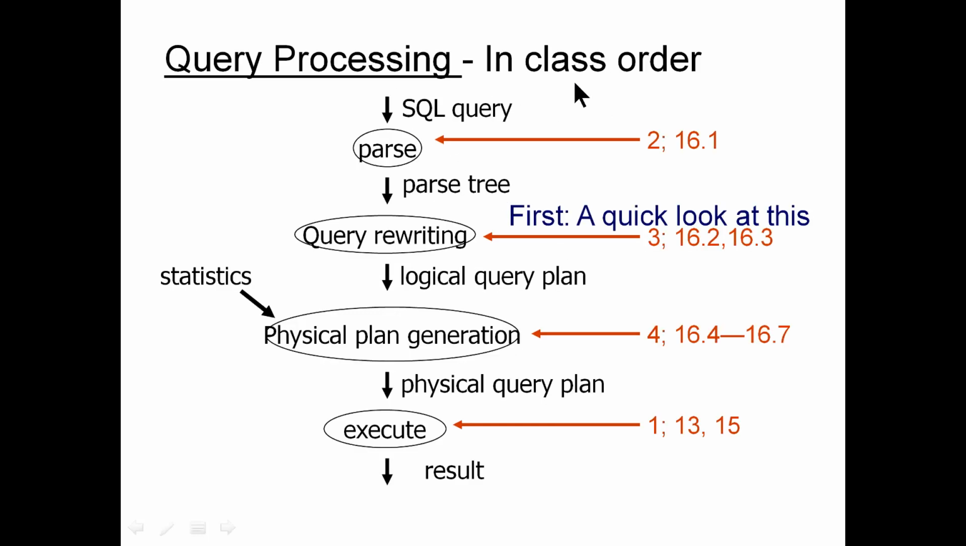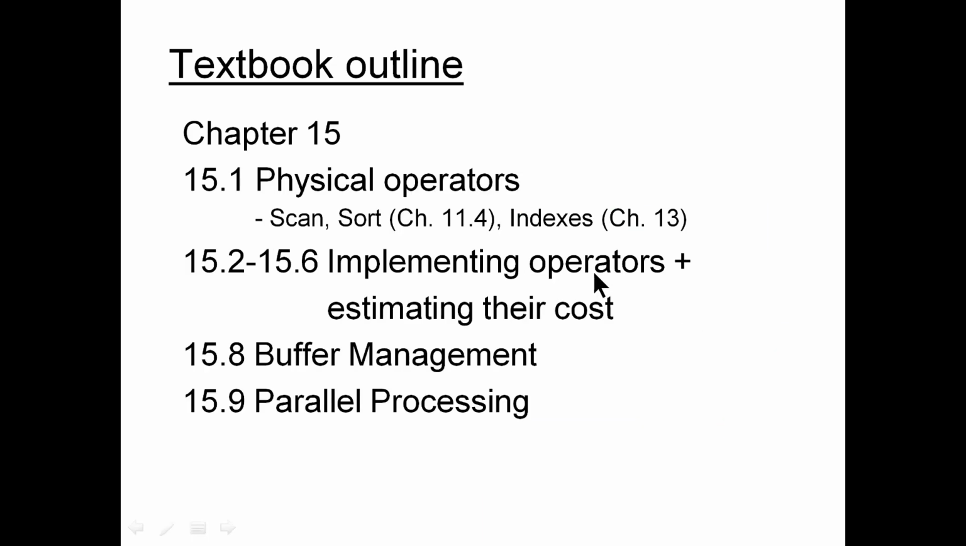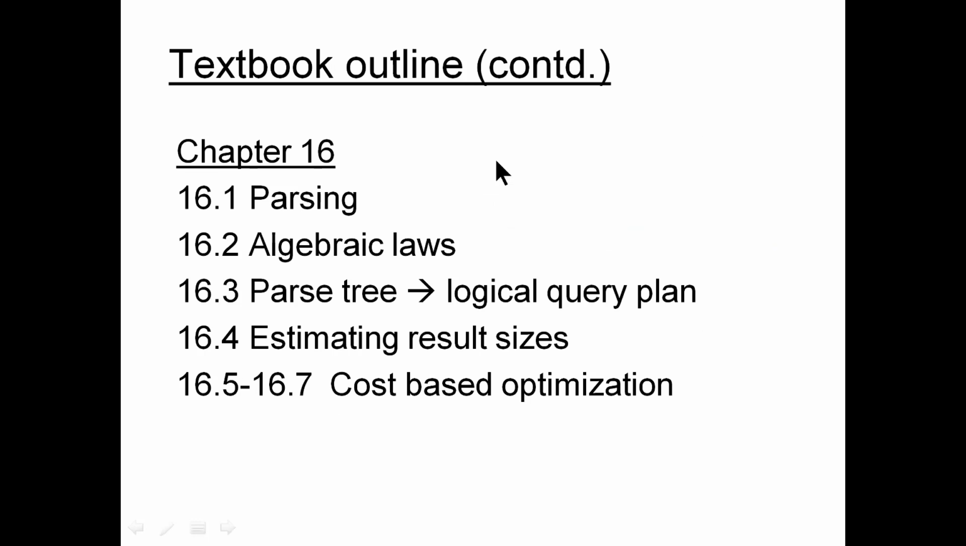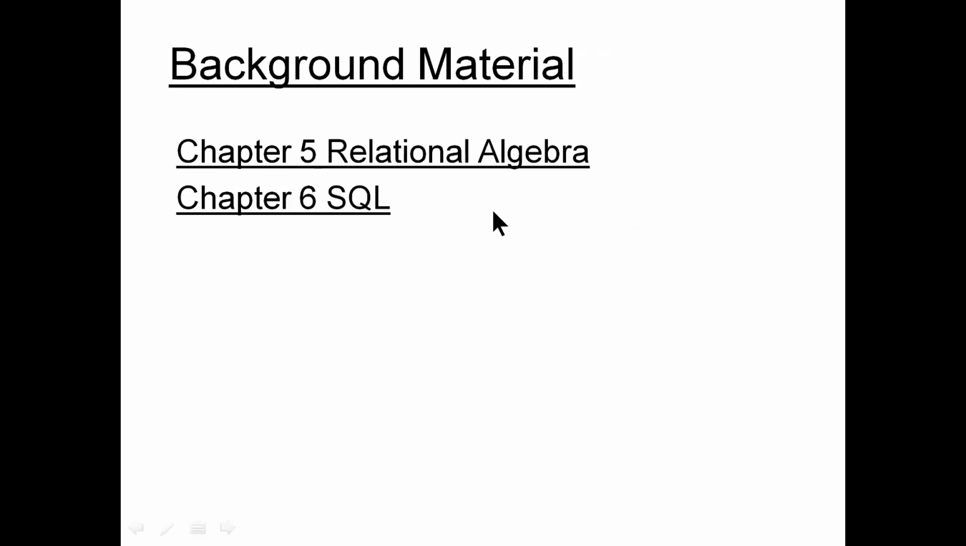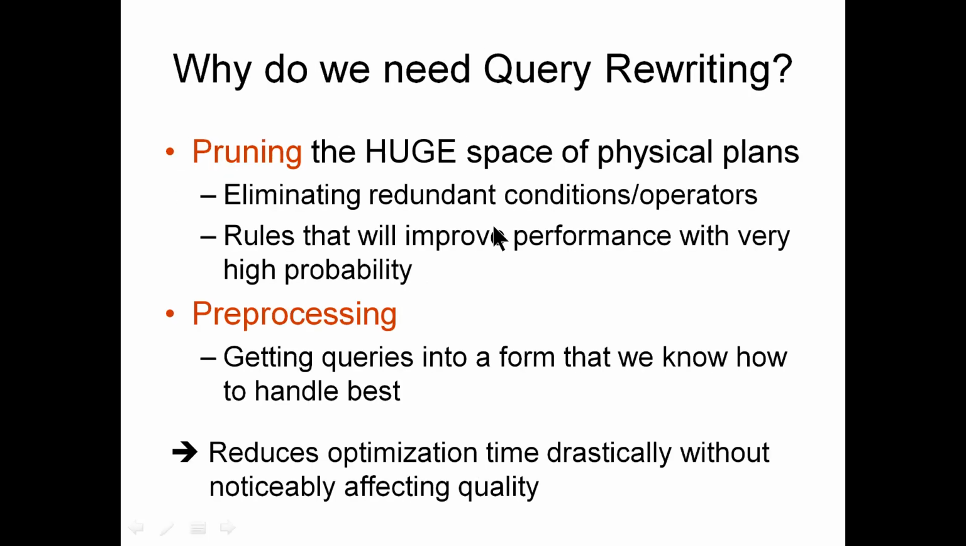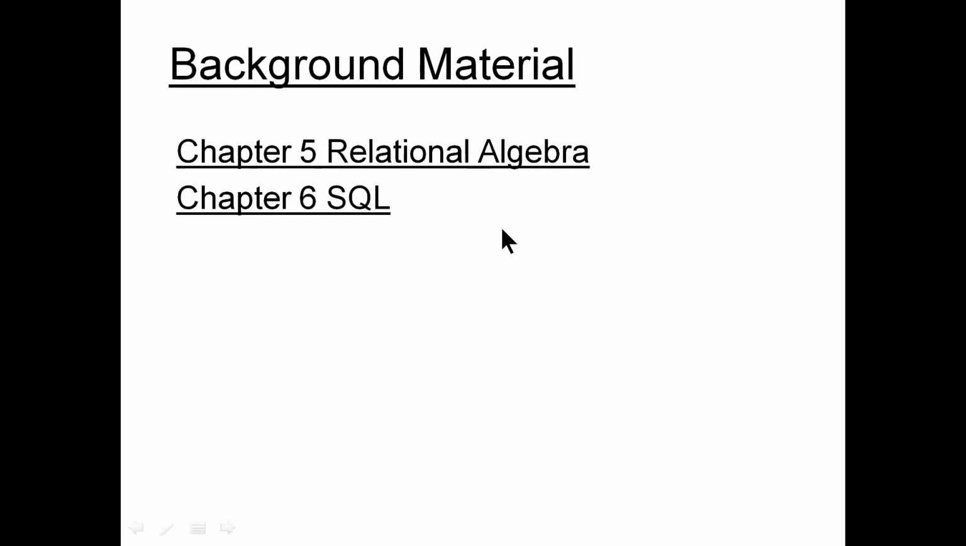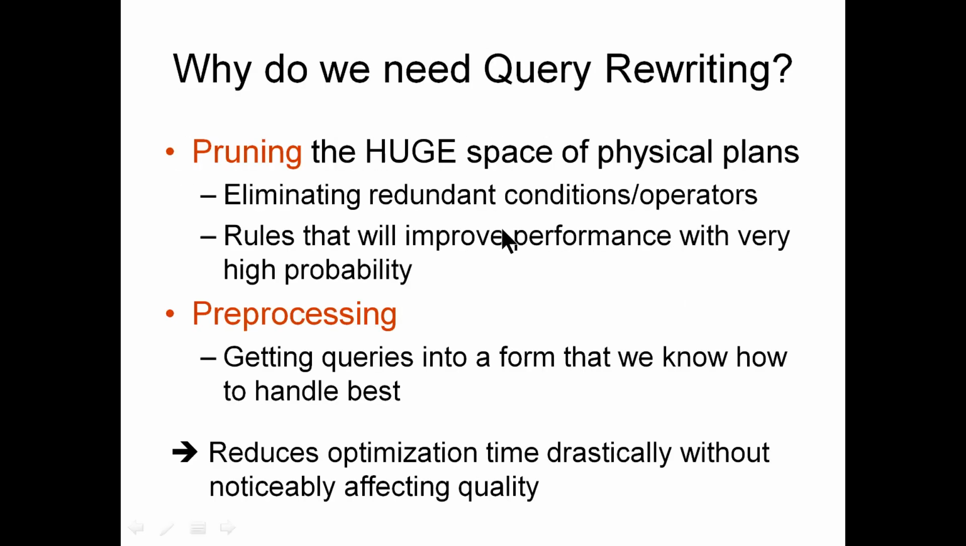So query processing in the class order, you can see here, we actually talked about all this, and taking a look at chapter 60, we already talked about it. So from this part, we have done relational algebra, but just to give you some understanding, why do we need query rewriting?